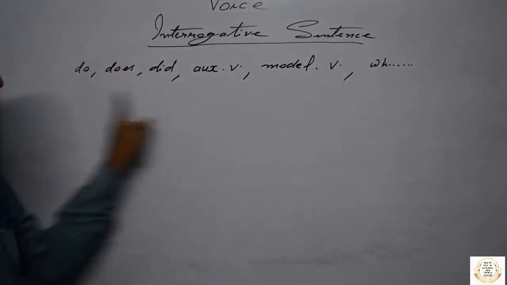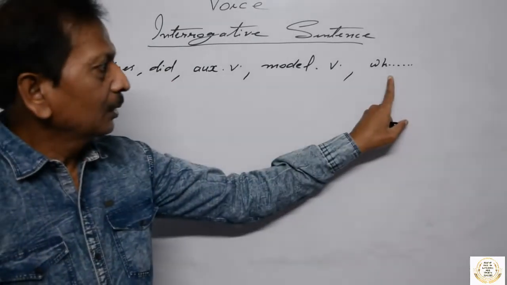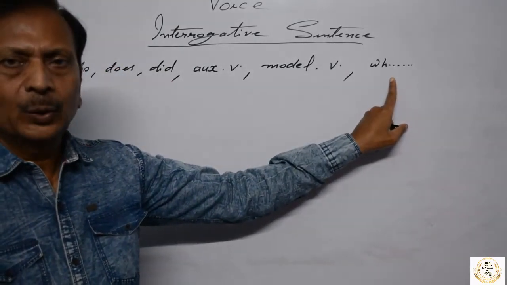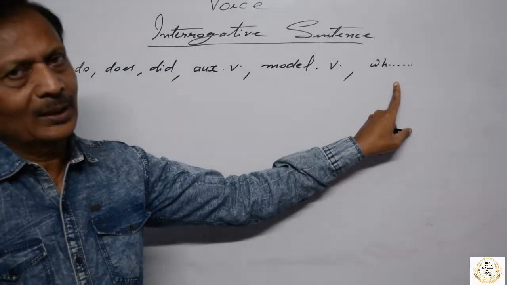So all these words appear in the beginning of an interrogative sentence and you can recognize it easily.